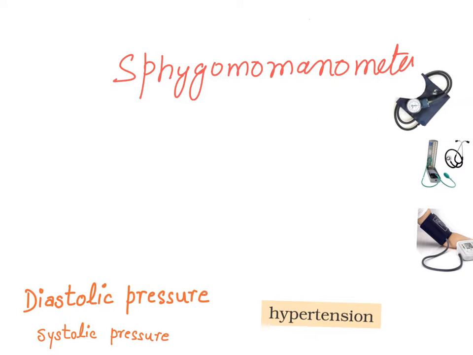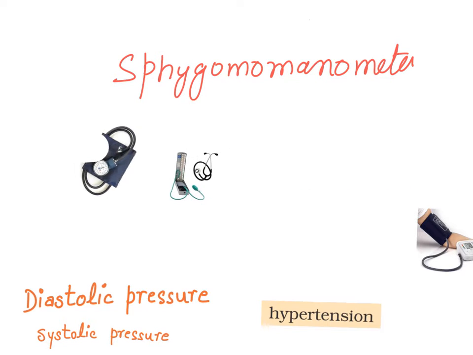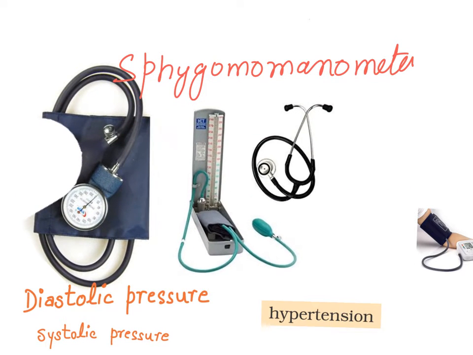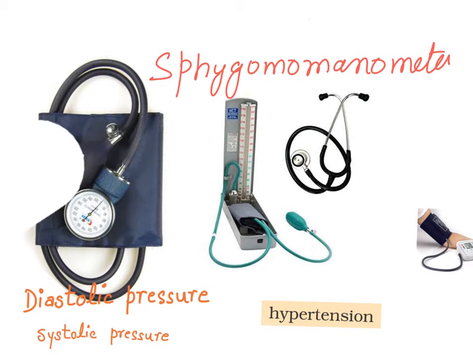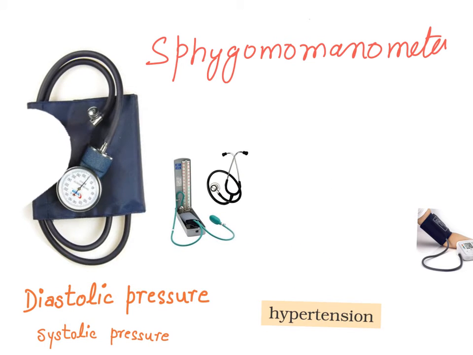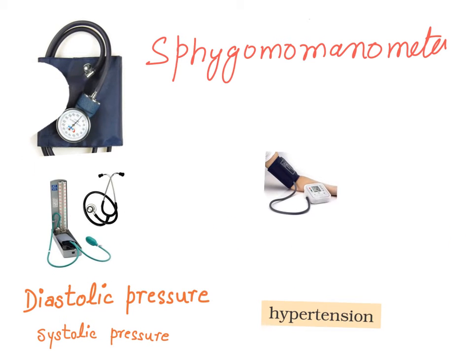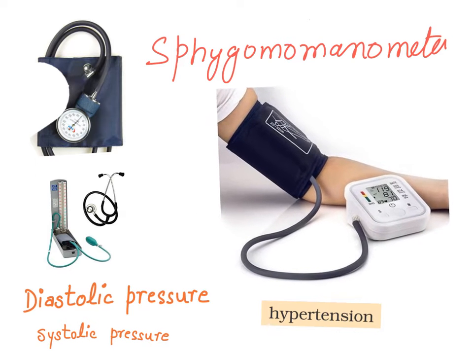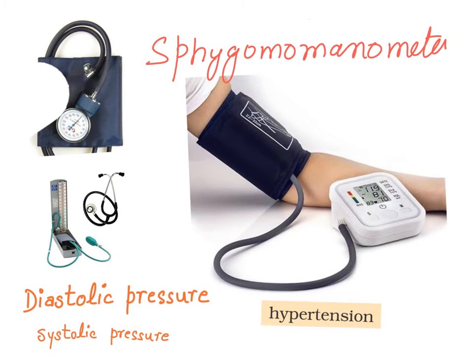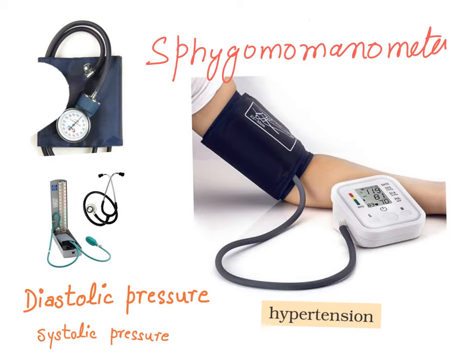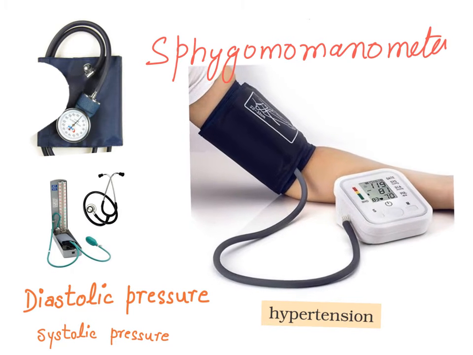These are the mechanical versions, this one and this one are the mechanical versions of sphygmomanometer, and this one is the digital version. Here you can see that there's a display. Digitally you can see the values of blood pressure. So there is a change in the design of sphygmomanometer over a period of time. Now it has become digital.